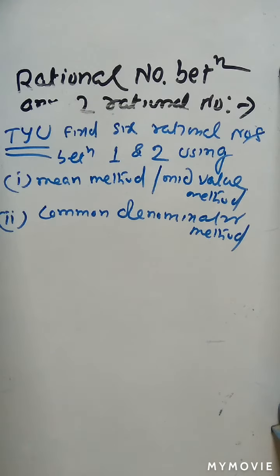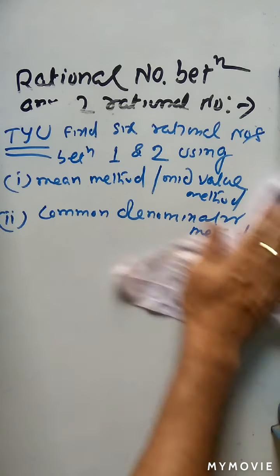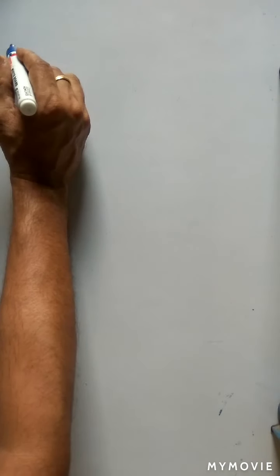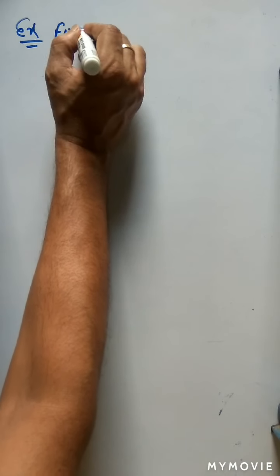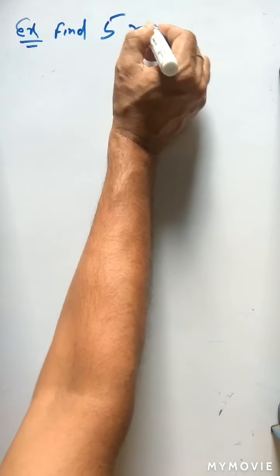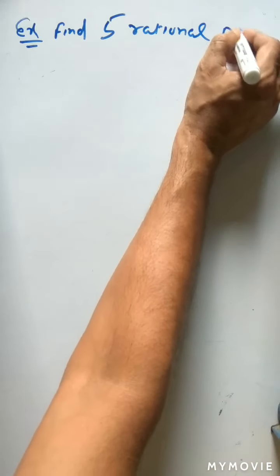Now we will solve another problem, where the two rational numbers are given in the form of fractions. Let us take an example.